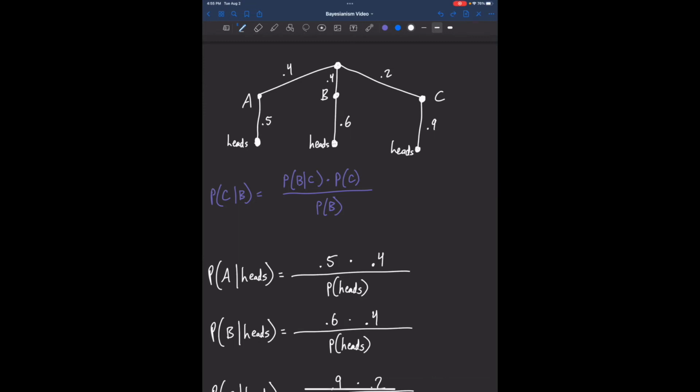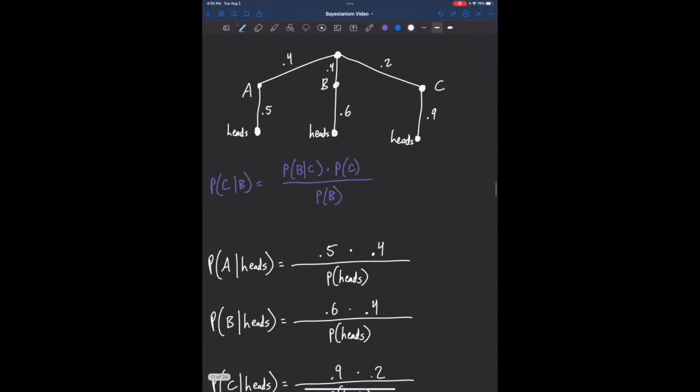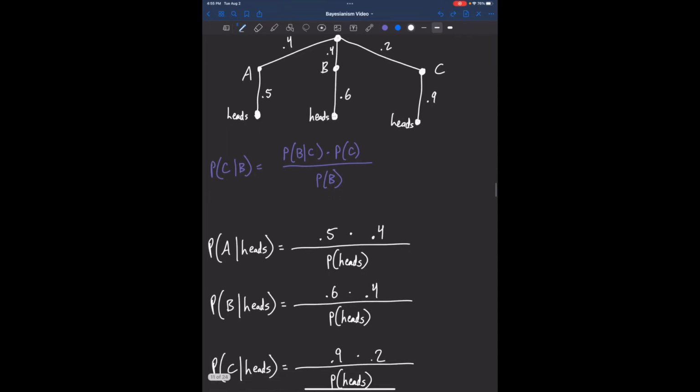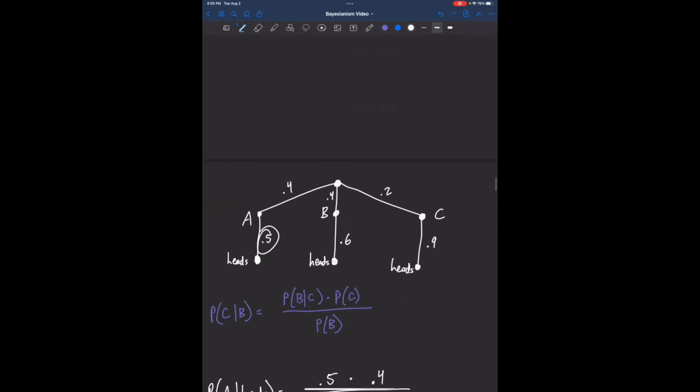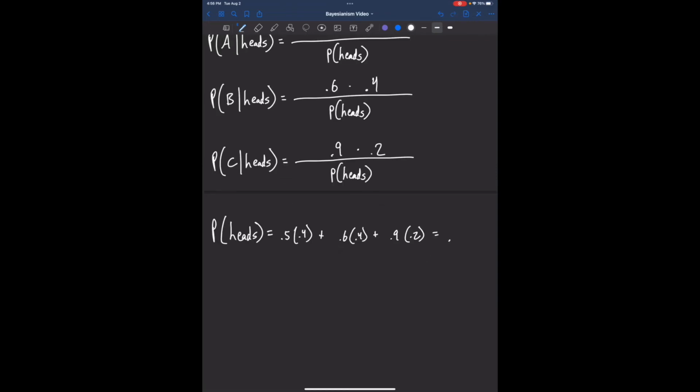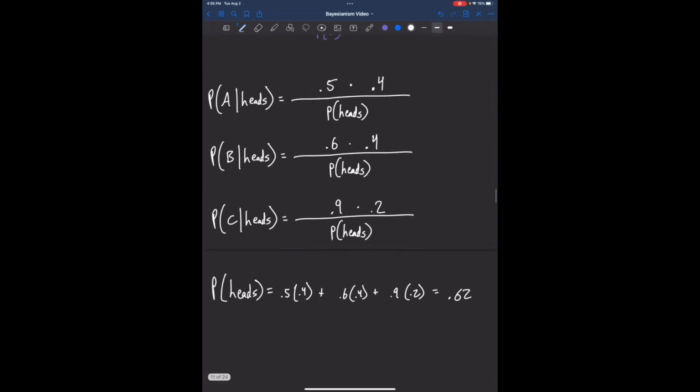There is an intuitive reason why this makes sense to do, but that's outside the scope of this video. So the probability of heads is going to be 0.5 times 0.4, and then I'm going to add that to 0.6 times 0.4, and add that to 0.9 times 0.2. This comes out to 0.62. So the denominator here, in every case, is 0.62.